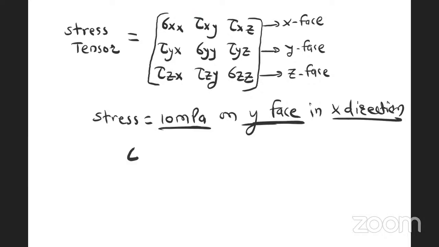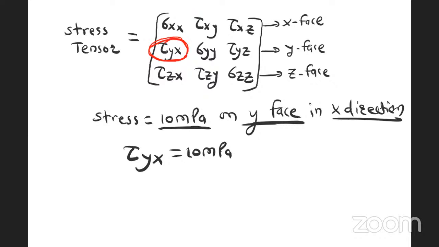Then I can say tau yx is equal to 10 megapascal. That means this value is given. Means to define stress, we need magnitude, direction as well as phase. Hence, stress becomes a tensor quantity.